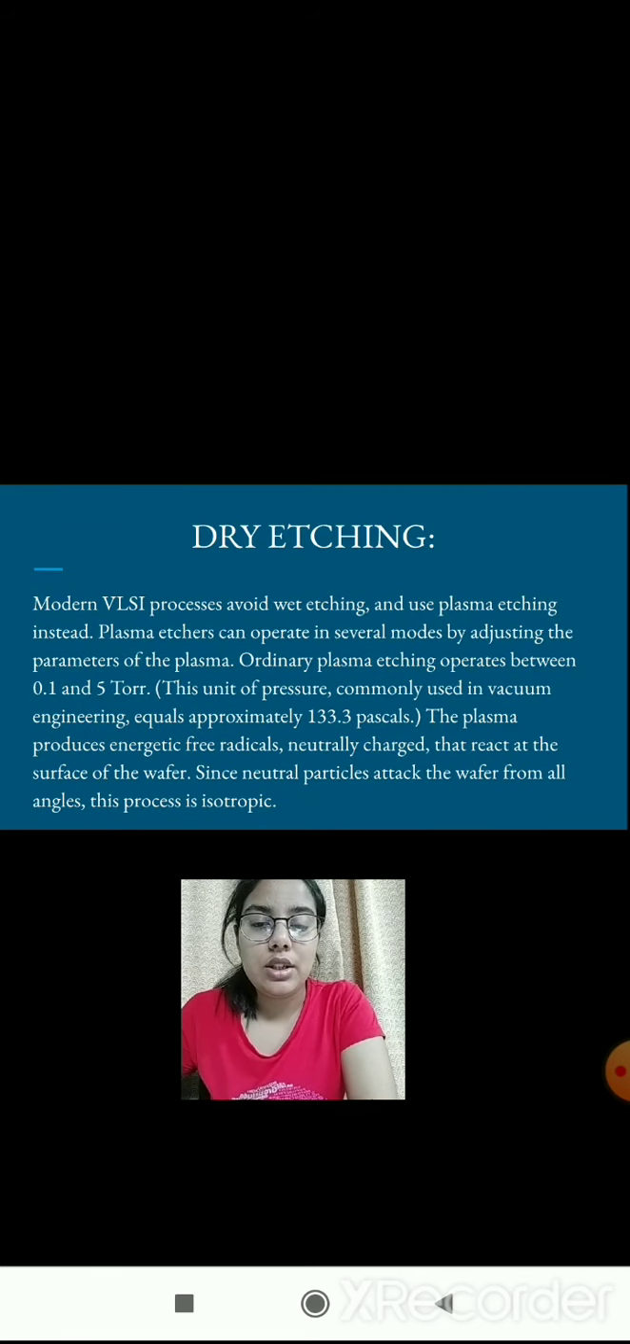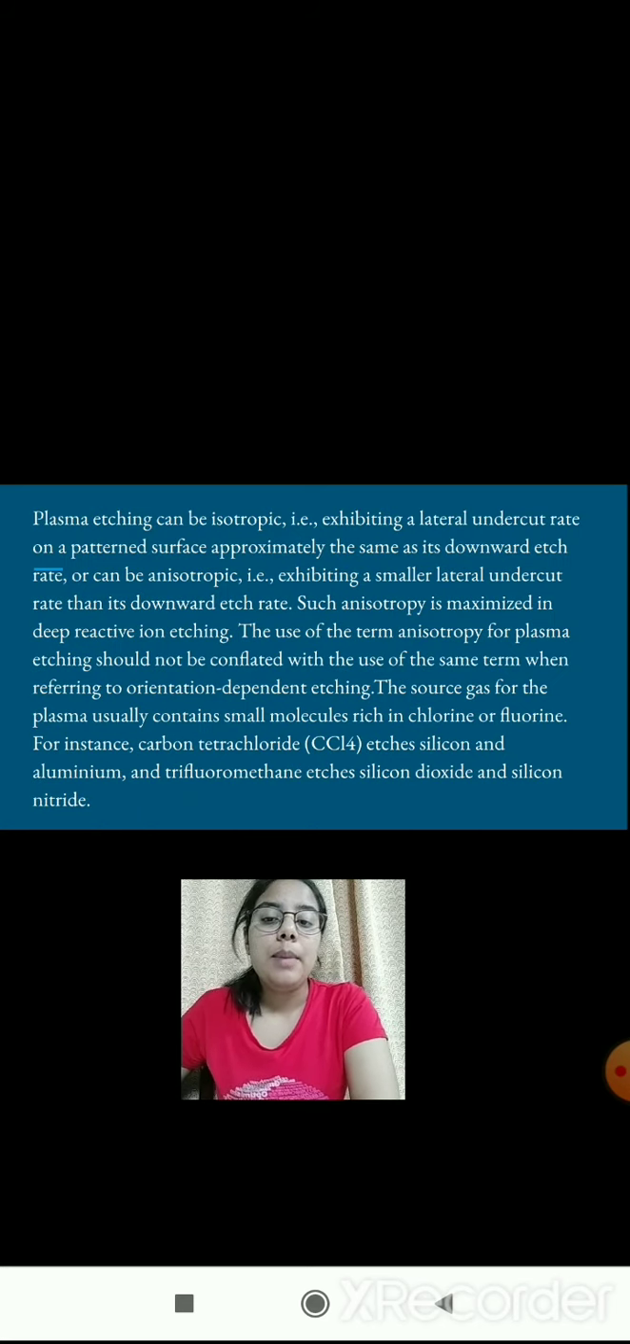Next is dry etching. Modern VLSI processes avoid wet etching and use plasma etching instead. Plasma etchers can operate in several modes by adjusting the parameters of the plasma. The plasma produces energetic free radicals, neutrally charged, that react at the surface of the wafer. Since neutral particles attack the wafer from all angles, this process is isotropic. Plasma etching can be anisotropic as well.